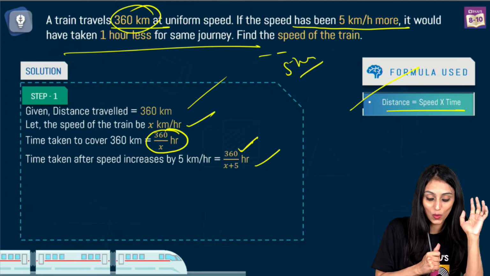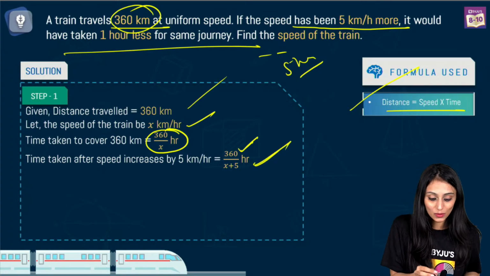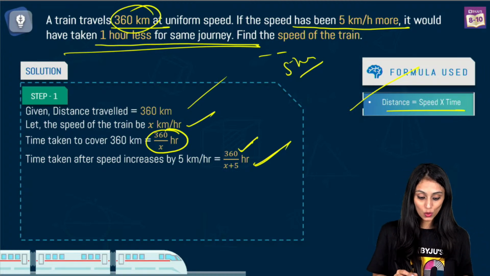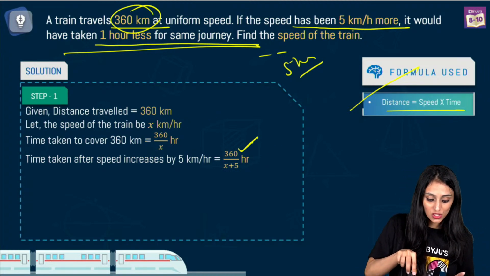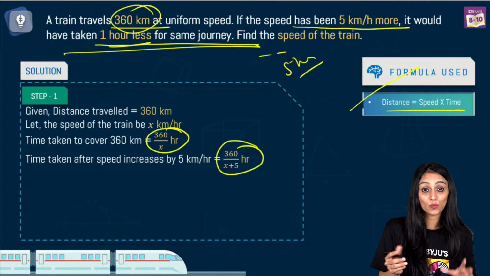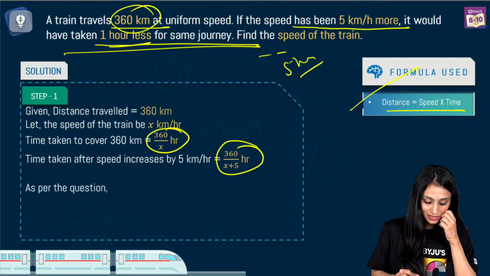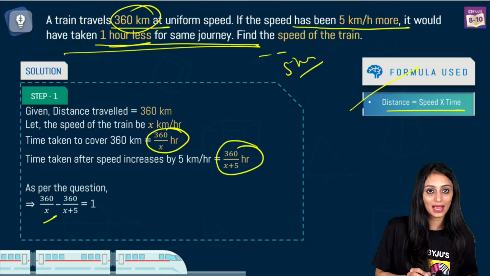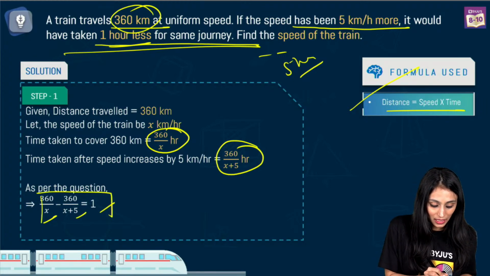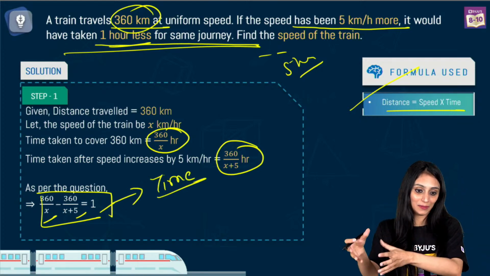Okay, so what we have done here is we have increased the speed. Once I increase the speed, the question says it will take 1 hour less for the same journey. So this 1 hour is what? This is time, this is also time and this is also time. We are building up a relation between the time here. So as per the question, 360 by x minus 360 by x plus 5 would be equal to 1. The entire equation is in terms of time. We are equating time with time.